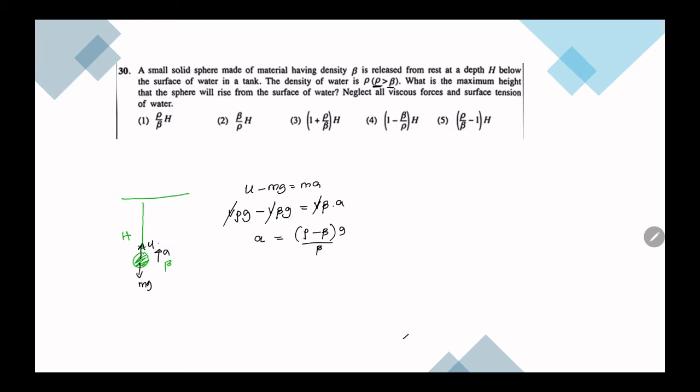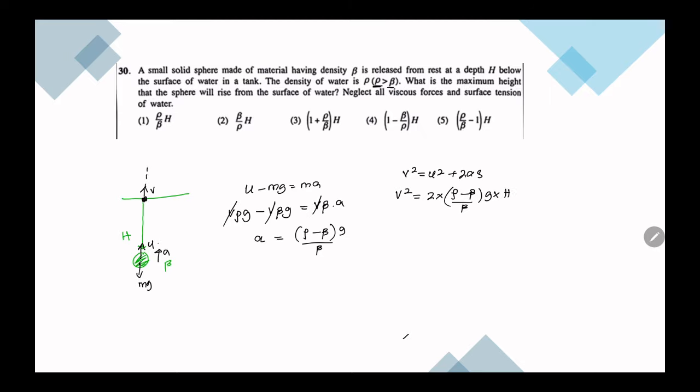Now this particle is accelerating, then I want to find what is the velocity here. Okay, so v squared is equal to u squared plus 2as. Now initially it starts from rest, therefore v squared is equal to 0 plus 2 into a, that is rho minus beta over beta g, into h.